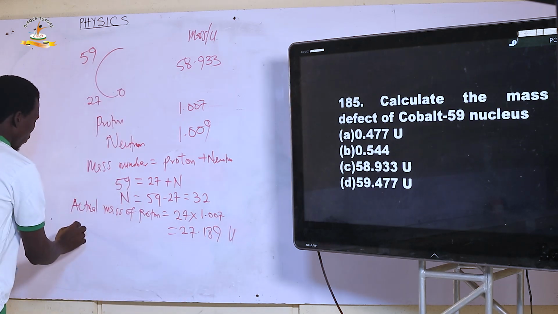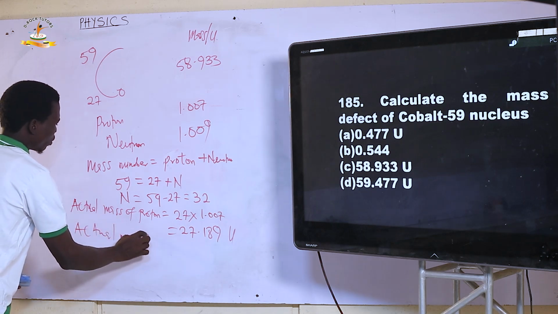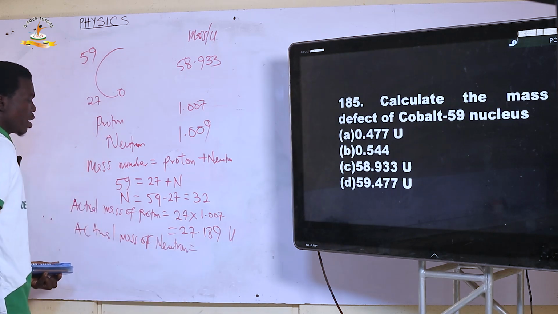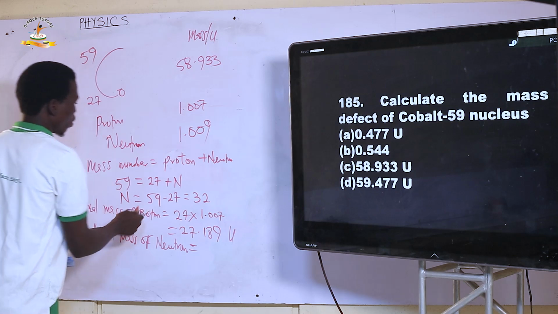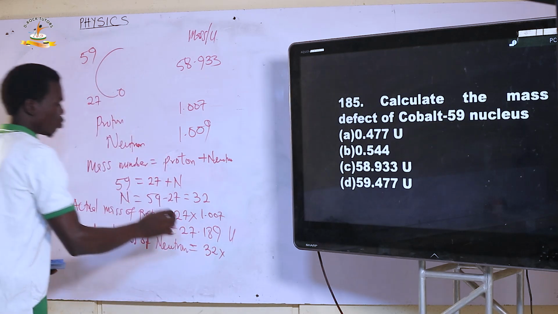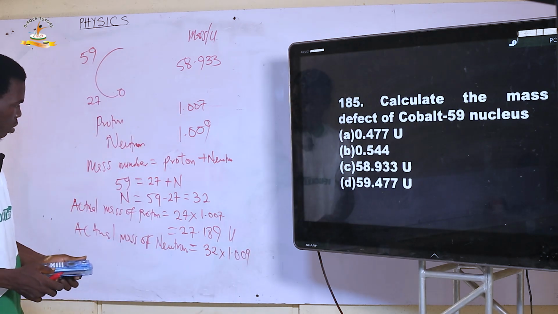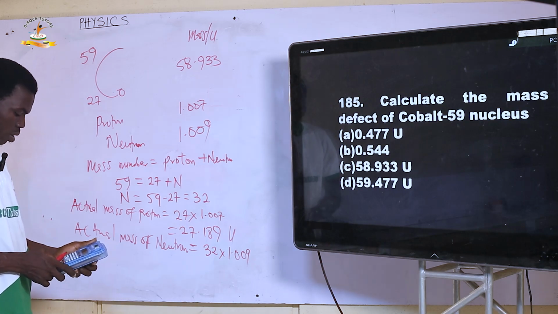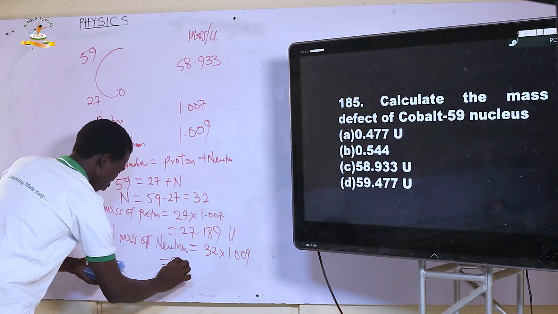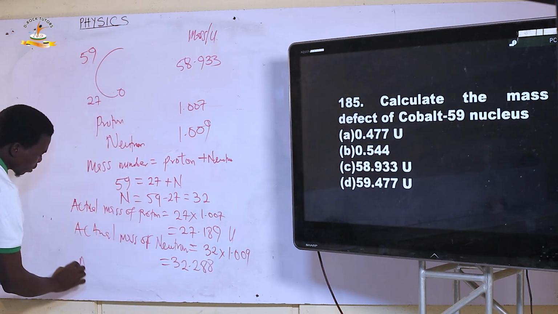Then the actual mass of neutron equals the number of neutrons, which is 32 of them, multiplied by the mass of one neutron, which is 1.009. So what will it be? 32 times 1.009, and this is simply 32.288.